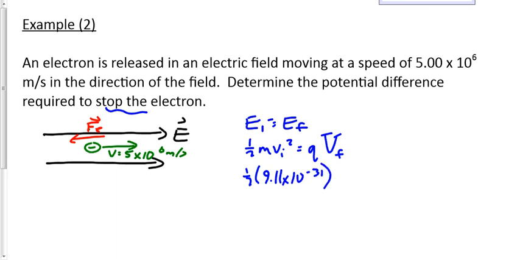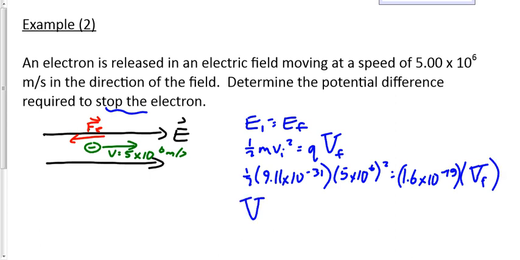VI is 5 times 10 to the 6. Don't forget to square that. Drop the sign of the charge. We always drop the sign of the charge. V, remember, QV, not QE. QE is electric force. QV is electric energy. Solve for VF here. We solved for that, by the way, VF. It works out to be, I want to say it was 71.2. Yes, it was. 71.2 volts.